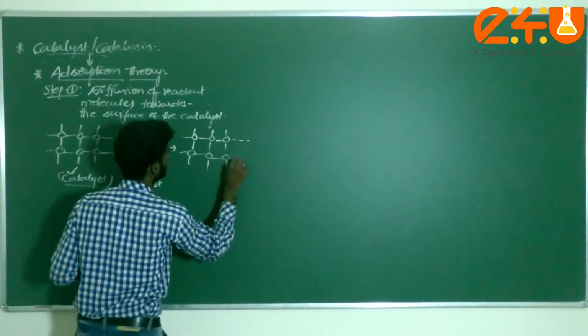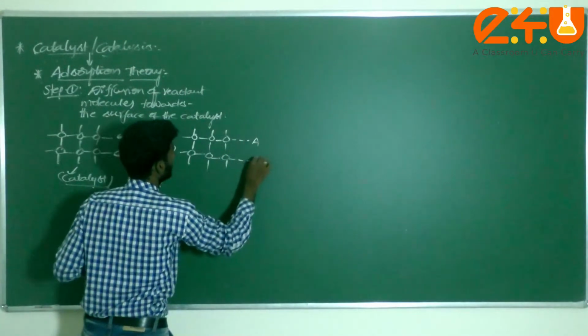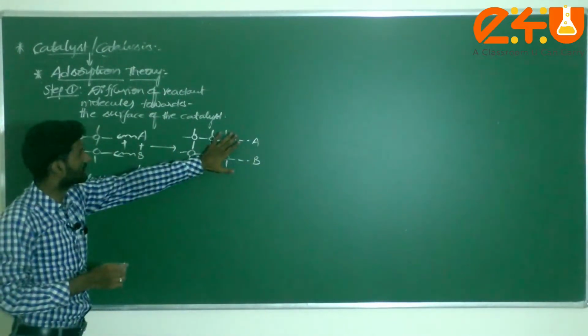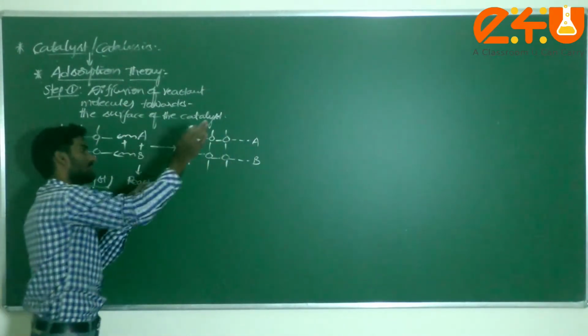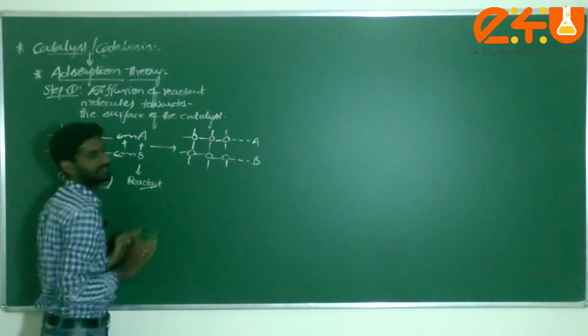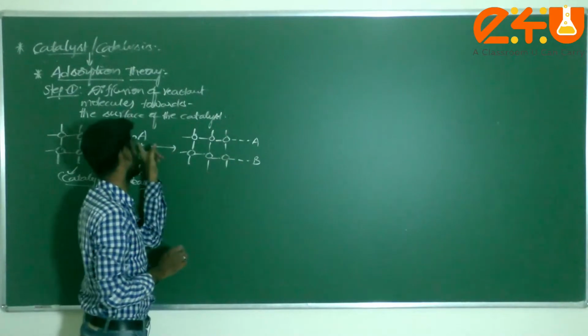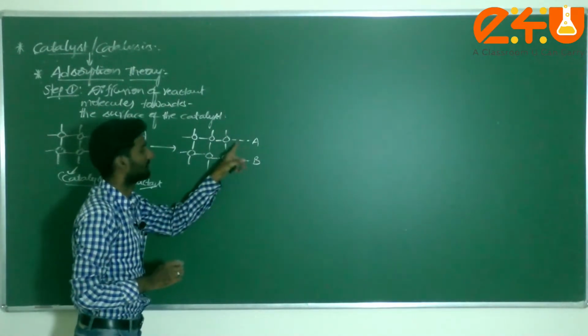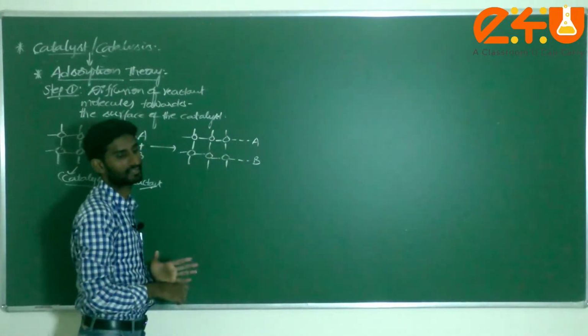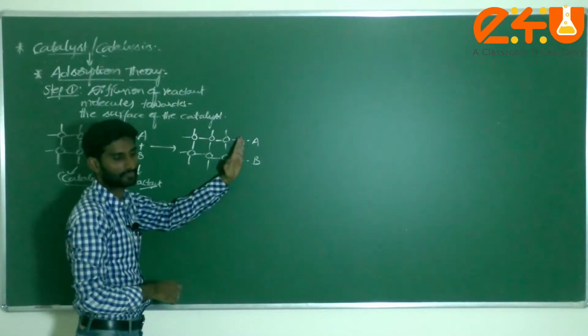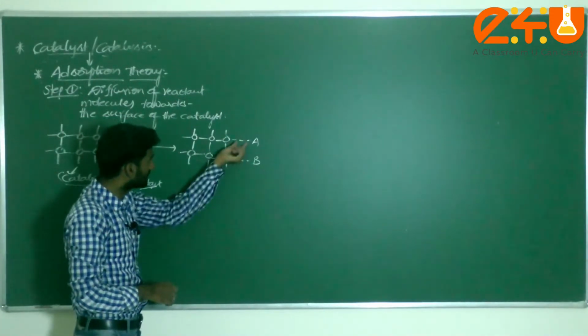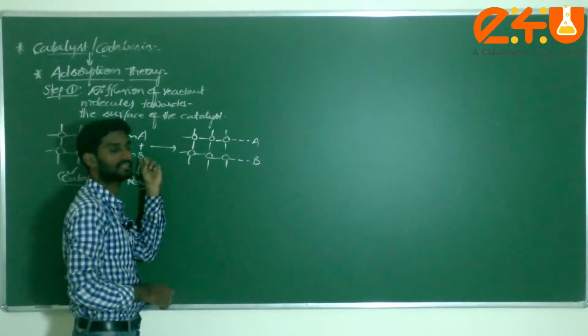These are the dotted lines here, A, B. It just forms here and is adsorbed on the surface of the catalyst. That is the first step. We should not put a direct link here. Only dotted lines we have to represent, because no product is formed here. Understand? This is called just the diffusion towards the catalyst.